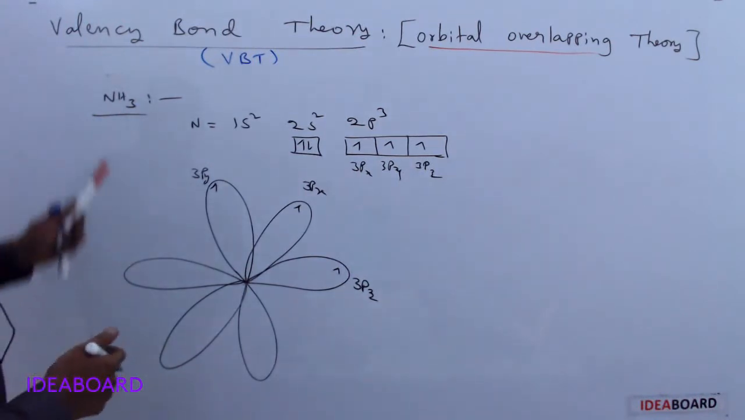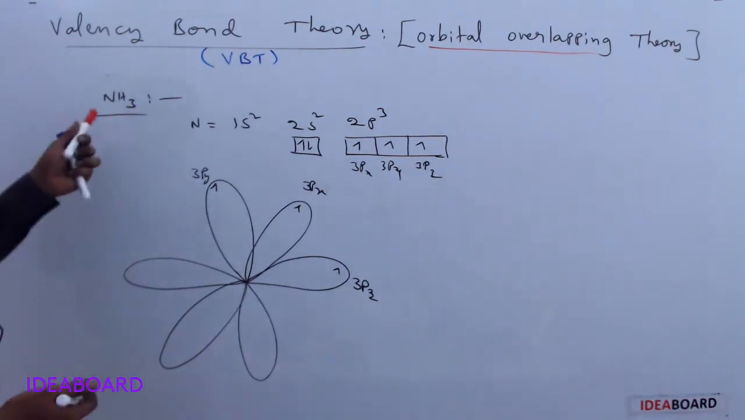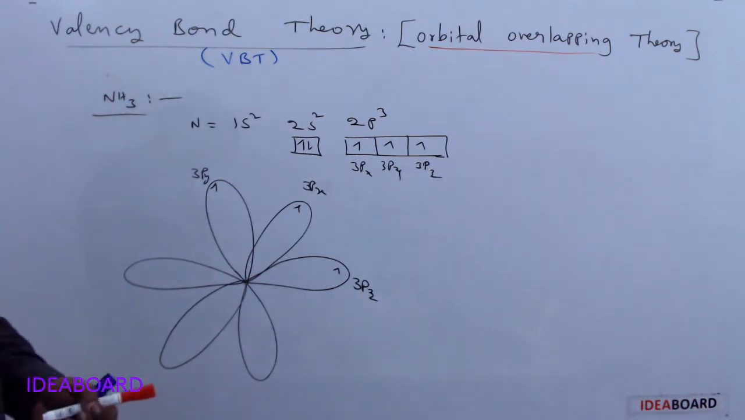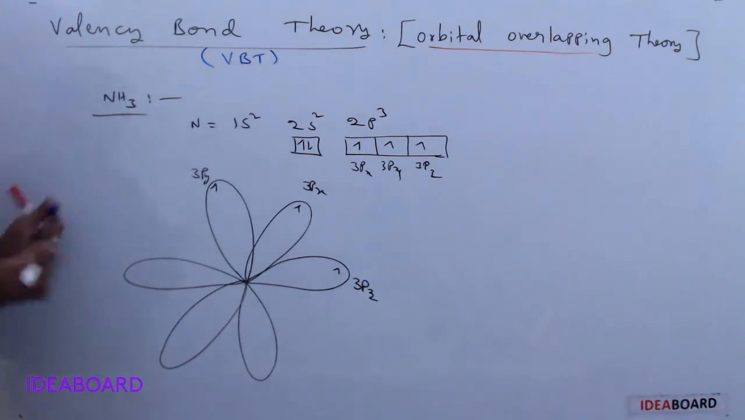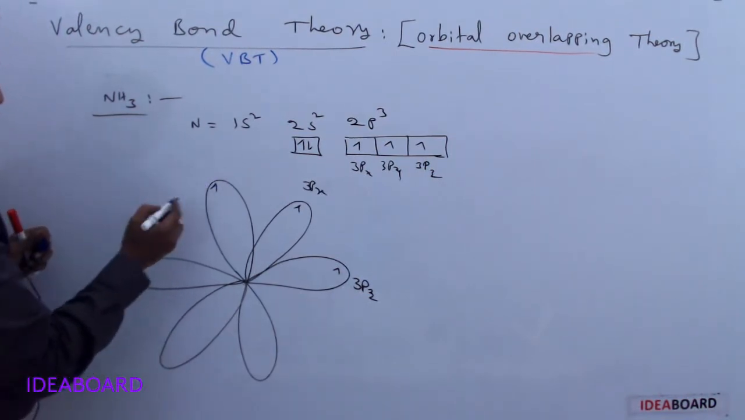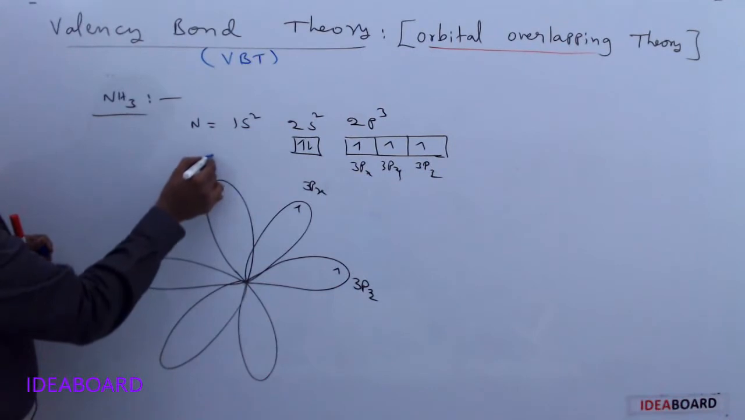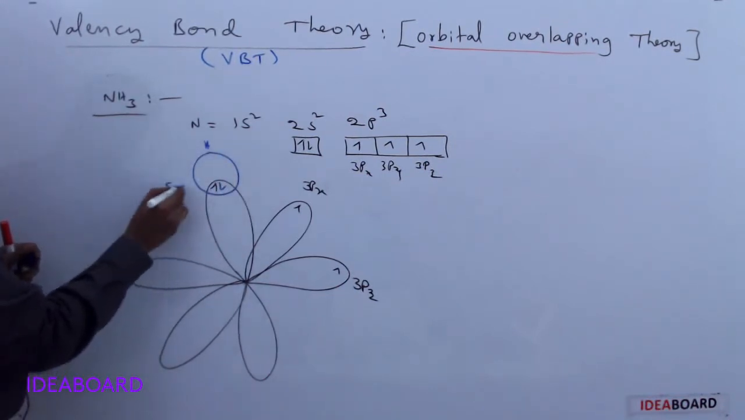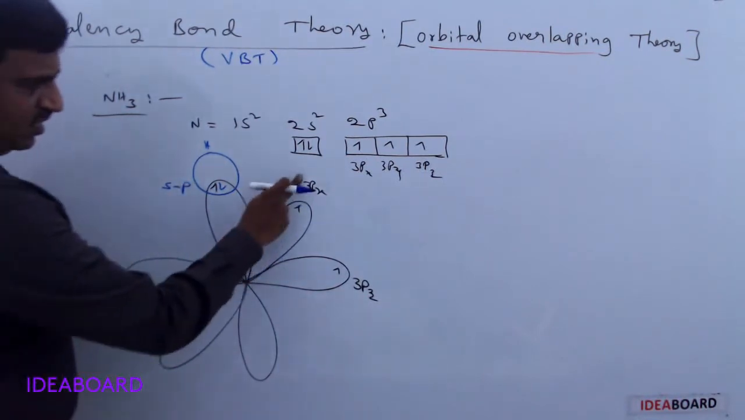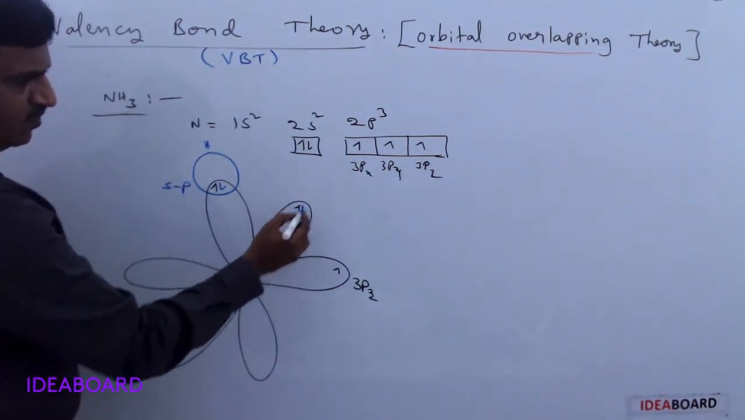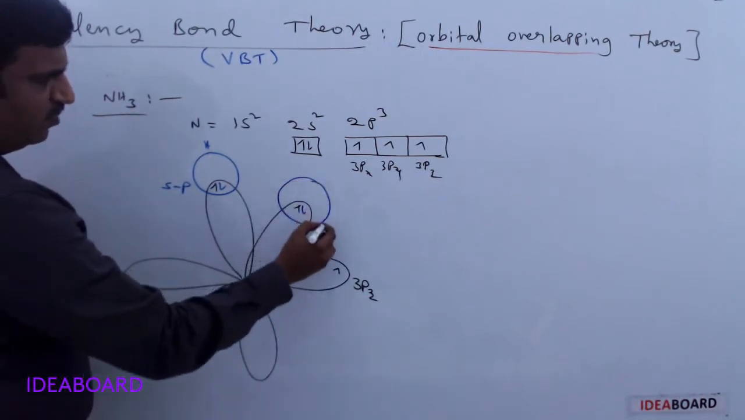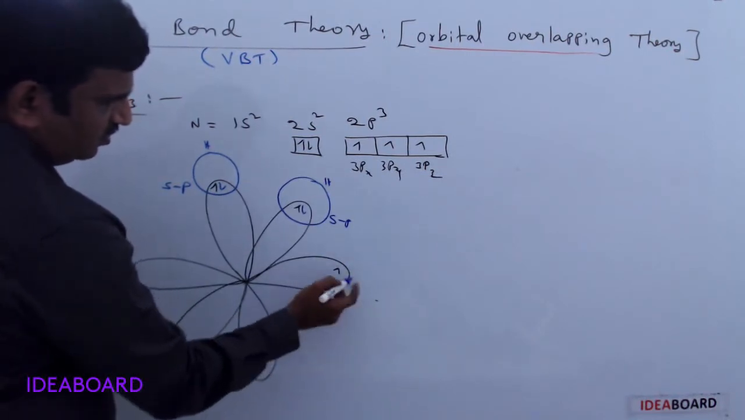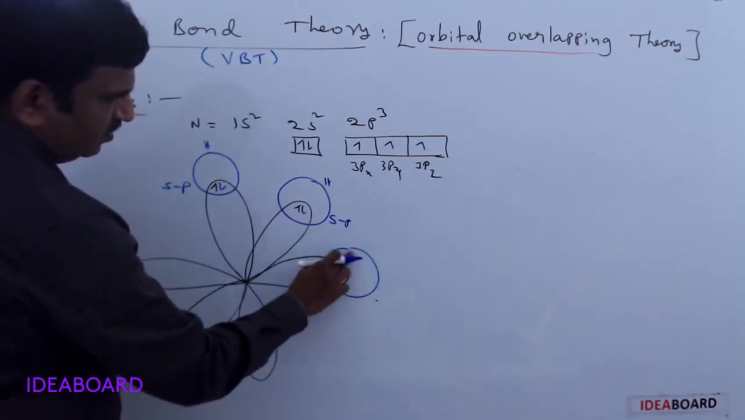Now hydrogen atoms are present. Each hydrogen has one electron in a spherical shaped s orbital. So now I am writing: here this is a 3p orbital and it overlaps with a spherical shaped s orbital, forming an sp bond. Again here a spherical shaped s orbital overlaps, forming another sp bond. Here also a spherical shaped s orbital overlaps and forms an sp bond.